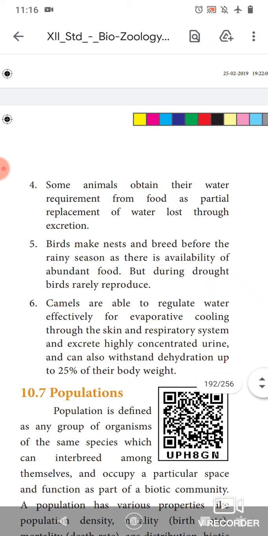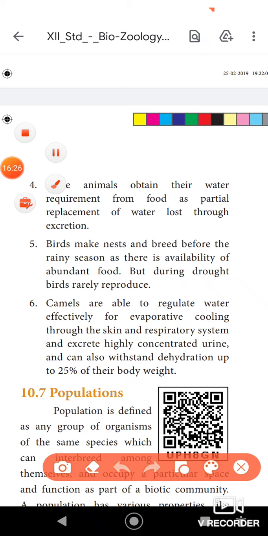Some of the adaptations are given here. Some of the animals obtain their water requirement from the food. From the food, we take the water. Because they are all terrestrial animals, the chances of water scarcity are more. That's why the animals have some adaptations to absorb the water from the food. So that is also one of the good adaptations.